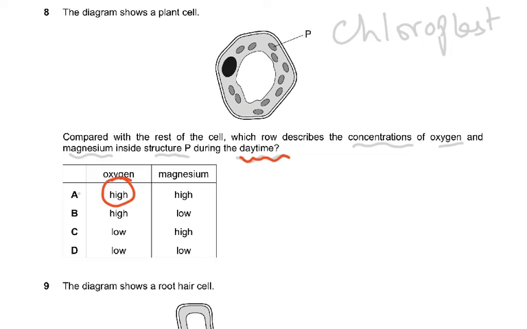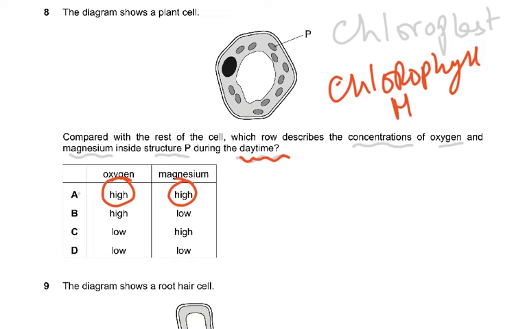Oxygen is going to be high, and magnesium is going to be high because chloroplasts contain a pigment called chlorophyll, and chlorophyll needs magnesium ions to form. So that is why the answer is A.